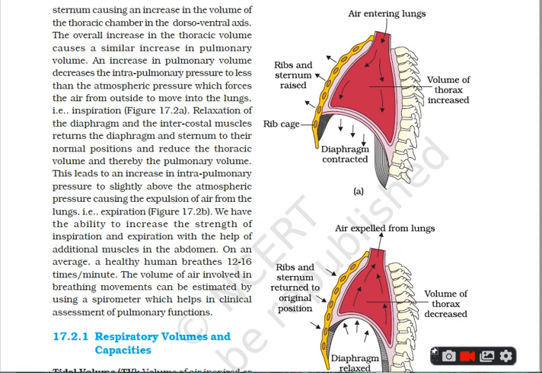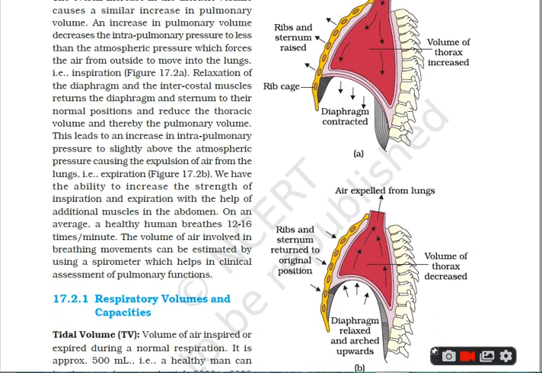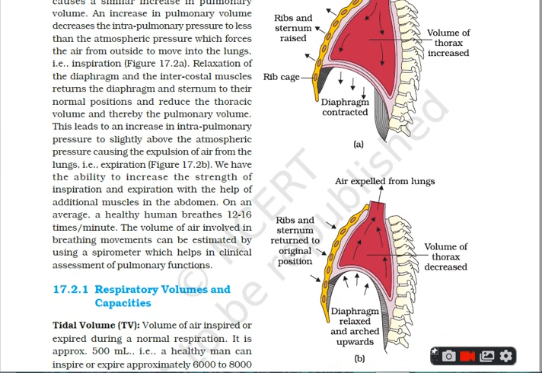Now the breathing rate: on an average the healthy human breathes 12 to 16 times per minute, and the respiratory volumes and the capacities you can see on the screen.